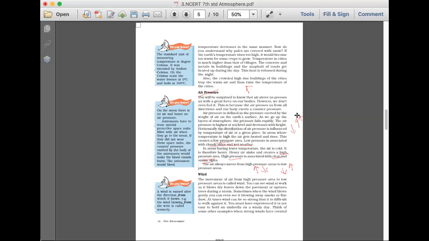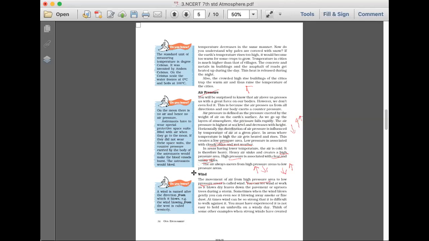Or you can simply say temperature is indirectly proportional to pressure. So when the temperature increases, pressure will lower, and when the temperature lowers, pressure will increase. The next is the wind. Horizontal movement of air, we call it the wind. Usually the wind flows from high pressure area to low pressure area, so that it will equalize it.